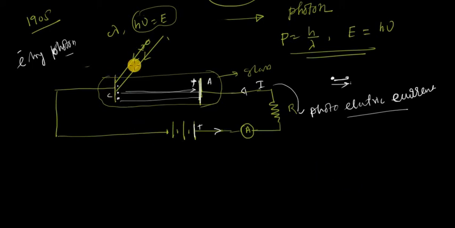That means the photon incident on the metal surface emits an electron, and if there is a positive potential surrounding the electron, then that potential attracts the electron. Electron comes out from the cathode, reaches the anode, so that we get current in the output circuit. That current is called photoelectric current, and the phenomenon is called the photoelectric effect.